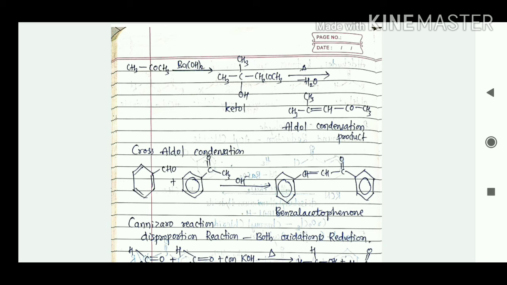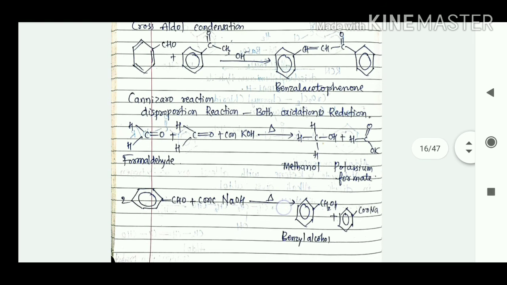So then we'll consider the cross aldol condensation. So here in this case, one is CHO and the second one is ketone. So in presence of OH minus, or in presence of base, here we're going to get CH double bond CHCO, with this benzene. So this is benzylidene acetophenone, right? So then we'll consider the Cannizzaro reaction.